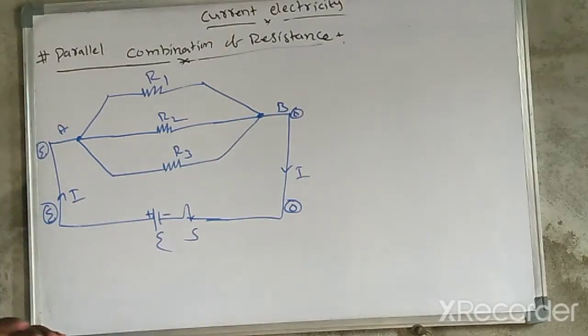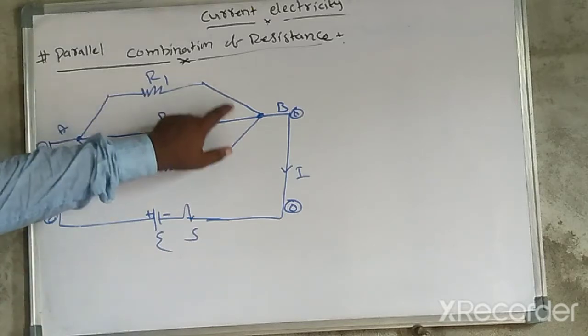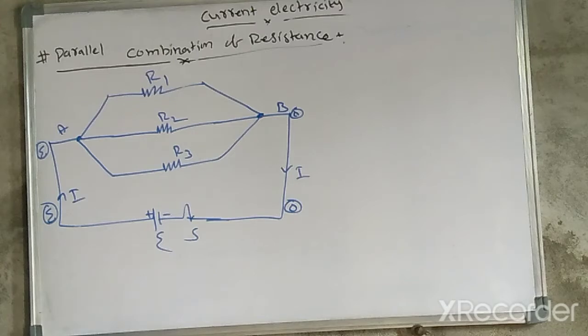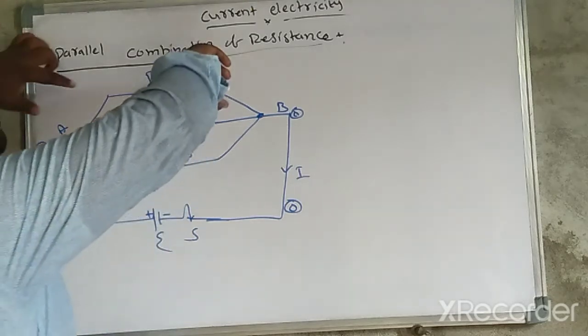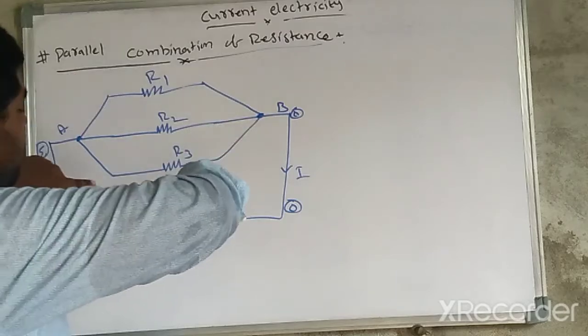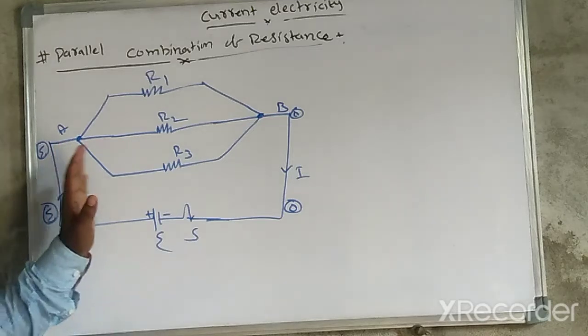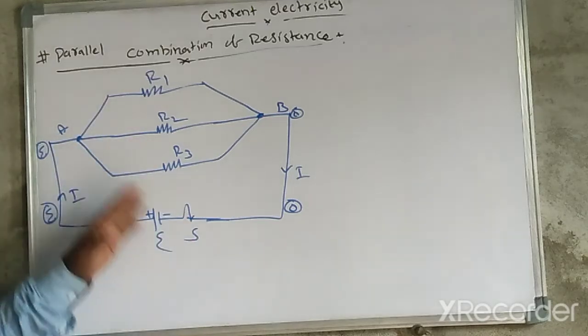So the potential across the three resistors is the same. So the potential across R1 is equal to the potential across R2, equal to the potential across R3. This type of combination is a parallel combination.